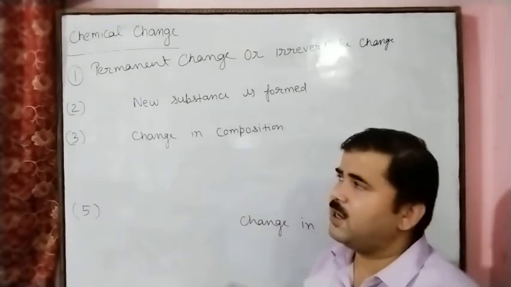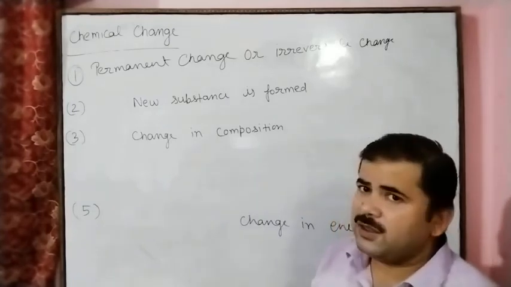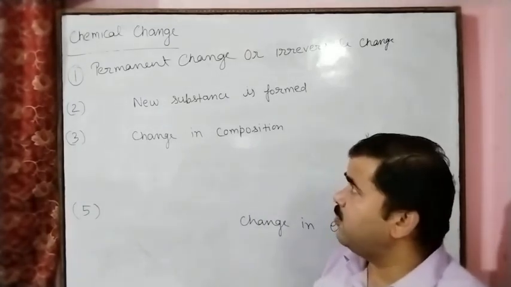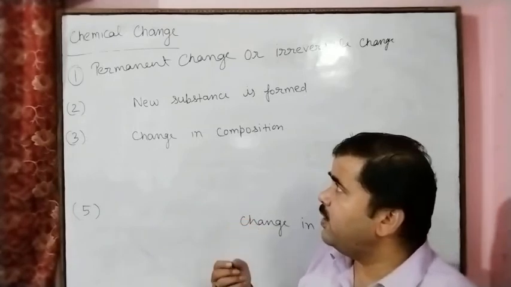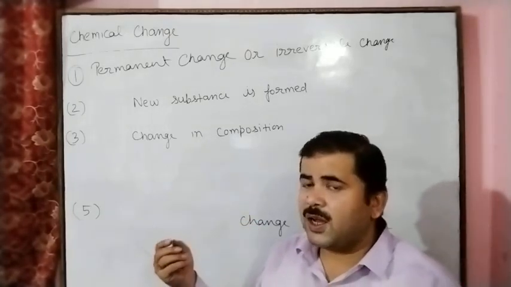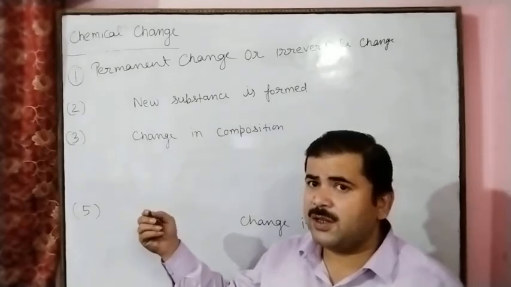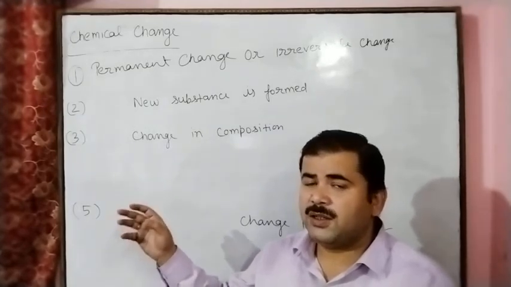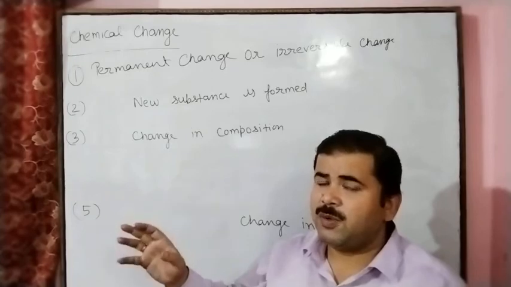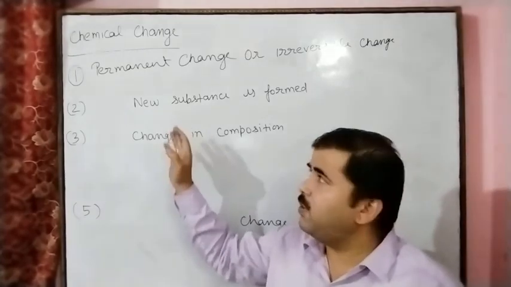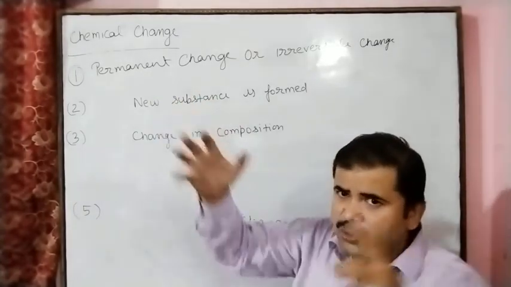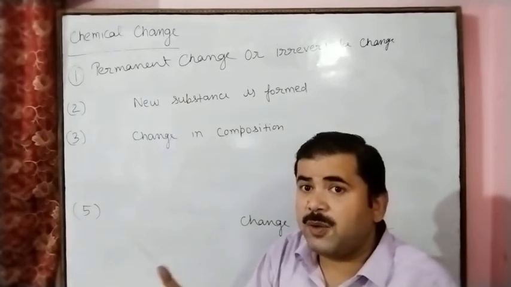So burning of paper is a chemical change, because after burning it gives carbon dioxide gas, light, heat, and water vapor. If you take the total, we can't get the paper again.